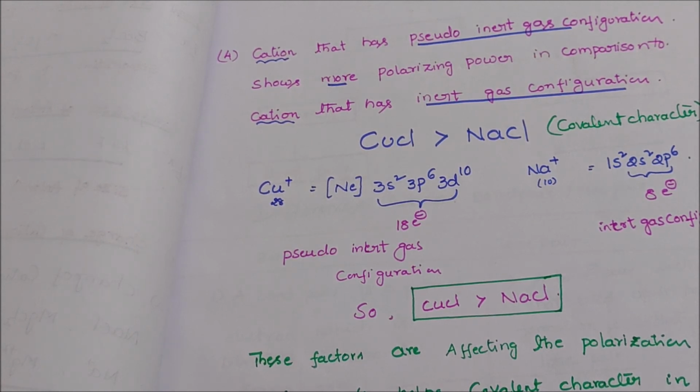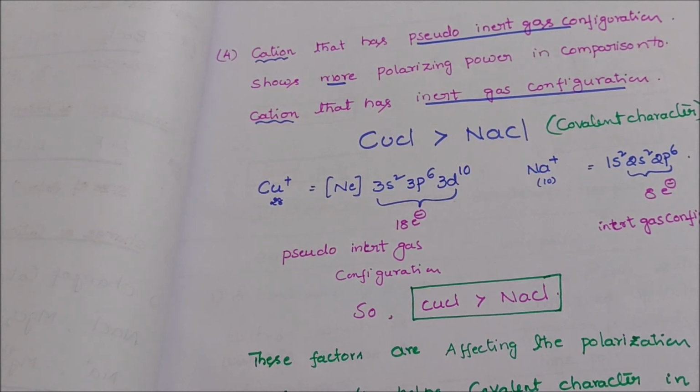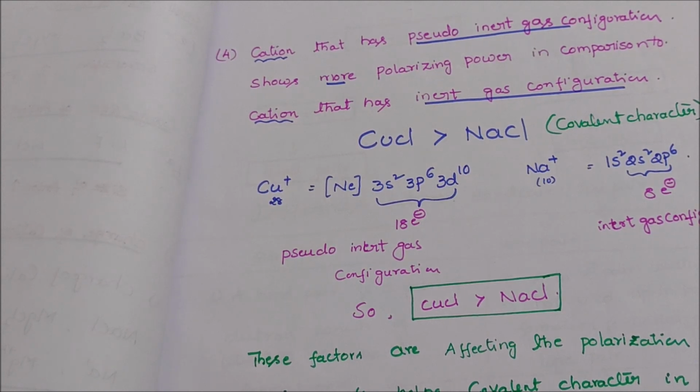Na plus has inert gas configuration, but the fourth factor, and the most important one, states that a cation having pseudo inert gas configuration has more polarizing power. That means CuCl has more polarizing power than NaCl because of the pseudo inert gas configuration. These factors affect the polarization. So Fajans' rule explains covalent character in ionic compounds.